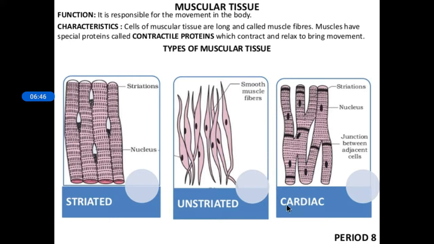And the third one, cardiac. You may be familiar with the word cardiac, cardiology, or cardiac arrest, which is nowadays very common. That means heart attack, something related to the heart. Cardiac means heart. So these are the muscles in our heart. We all know that the muscles of the heart show rhythmic contraction and relaxation, right? We all experience our heart having a rhythmic contraction and relaxation.